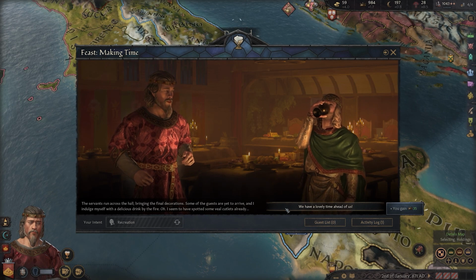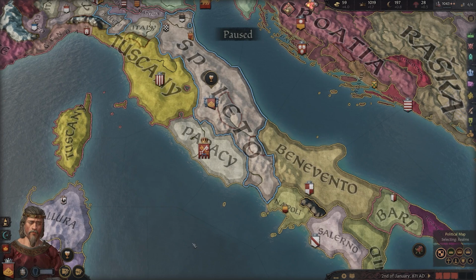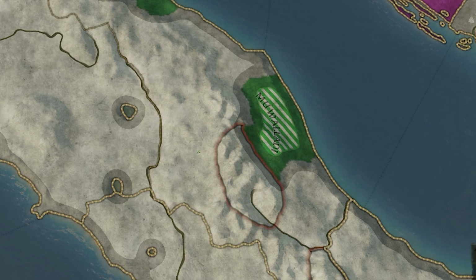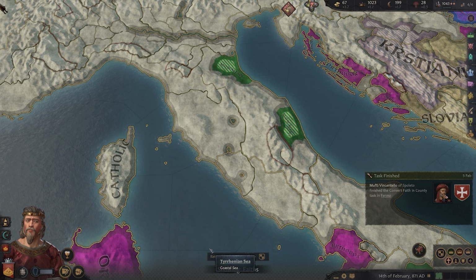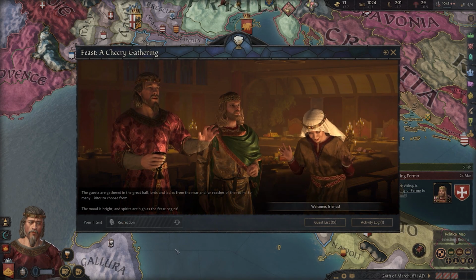It'll take some time for our guests to arrive, especially our guest of honor, but in the meantime, our mufti has completed his task. My realm has seen the start of the Great Conversion, and what's more, it seems as though my vassals have been hard at work too. My plans from earlier have worked out fantastically. Converting those vassals and granting them more land will aid me in my quest. The guests finally arrive and we kick off our feast.